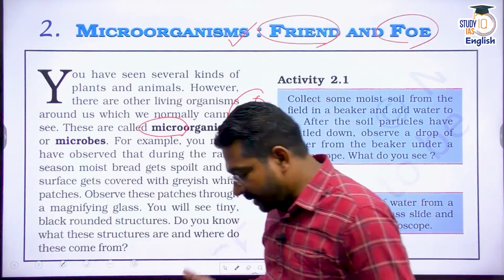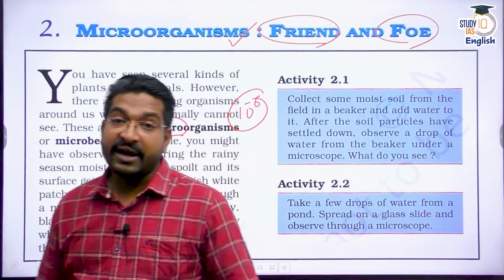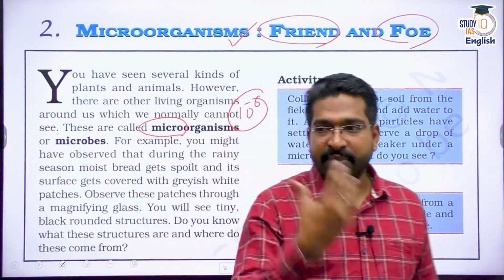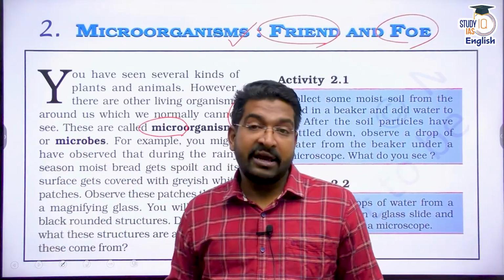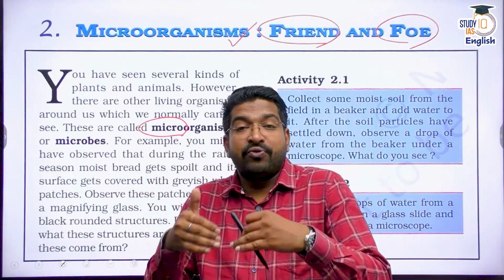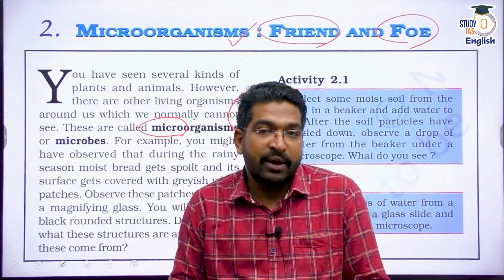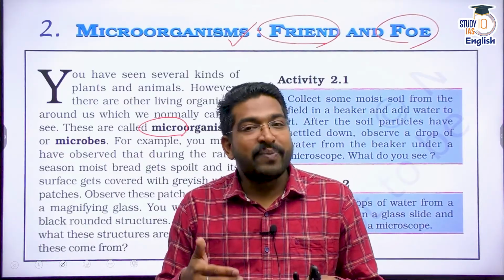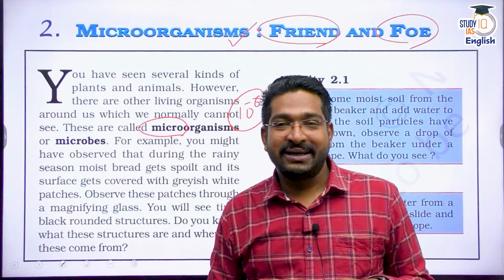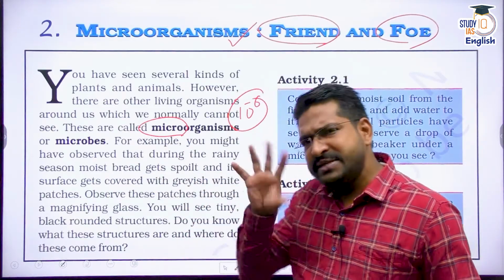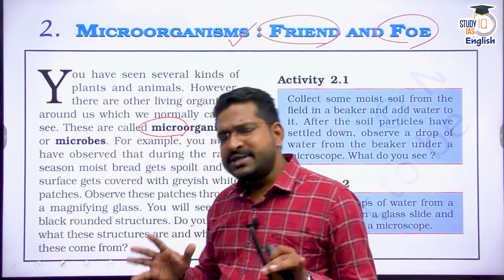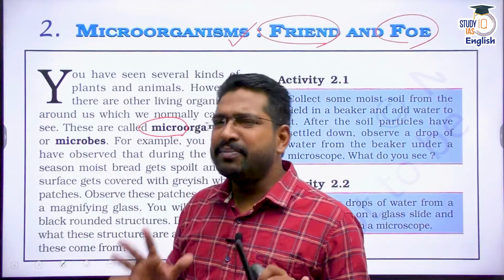Sometimes you can see, especially the fungi. If there is a colony of fungi, it is quite visible. You must have seen it in the bathroom, or you must have seen a colony of algae which looks green or bluish green, which you can tell these are algae. But again, to watch them characteristically as individual microorganisms, you need the help of a microscope, and that study is called microbiology. So if anybody asks you, do you compulsorily need a microscope? I would say, for watching some of the fungi, I may not need a microscope per se.